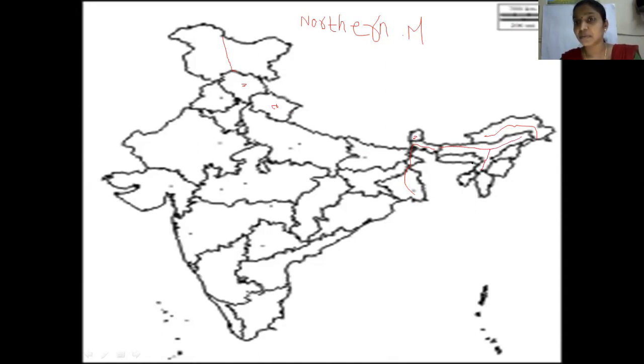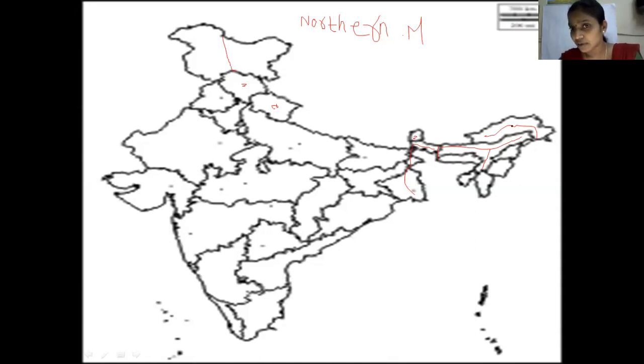But when you are marking, if in your maps Meghalaya, Assam and West Bengal are not divided, from Meghalaya, this is Meghalaya, children, from this end part, draw a line like this. To the left of this line it will be West Bengal, and to the right of this line it will be Assam. Okay.